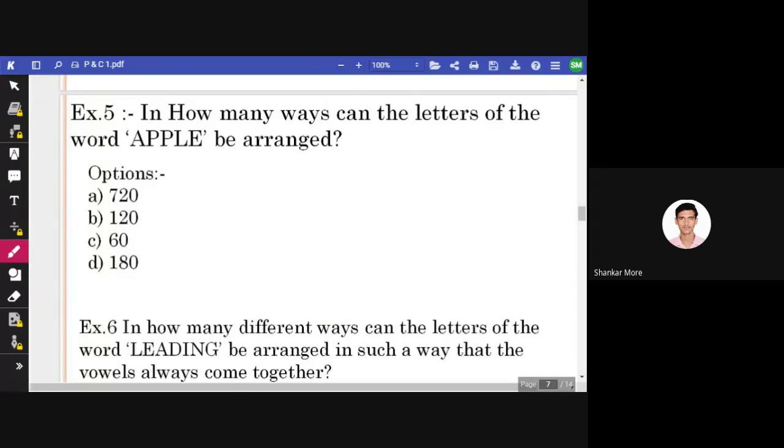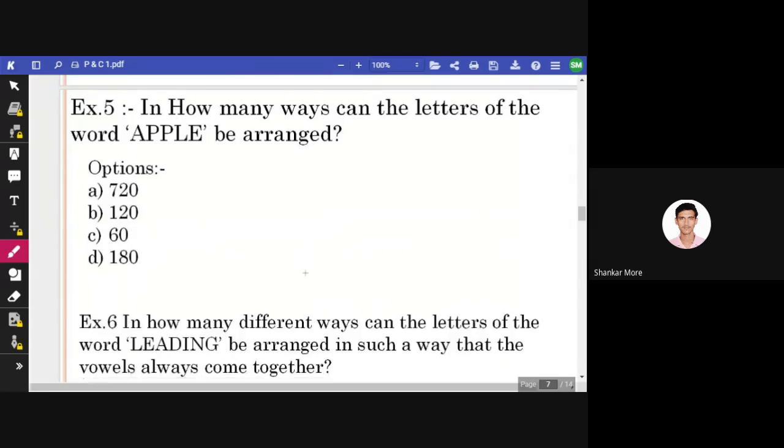Now, we have the next question. In how many ways can the letters of the word apple be arranged? Again, a similar type of question. Can you give your answers? It is 60 again. Only the letters have changed, right? 5 letters are there, out of which 2 letters are repeated, that is P, isn't it? So the answer will be 60 only.